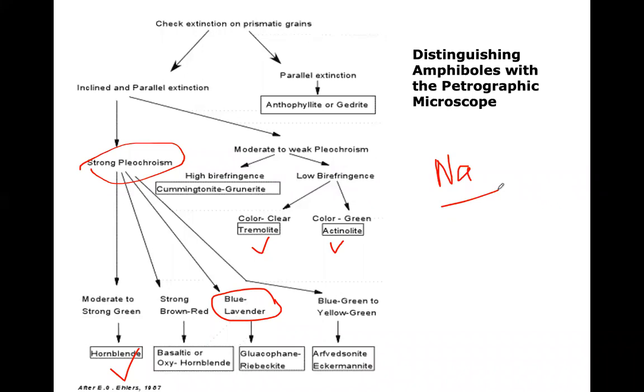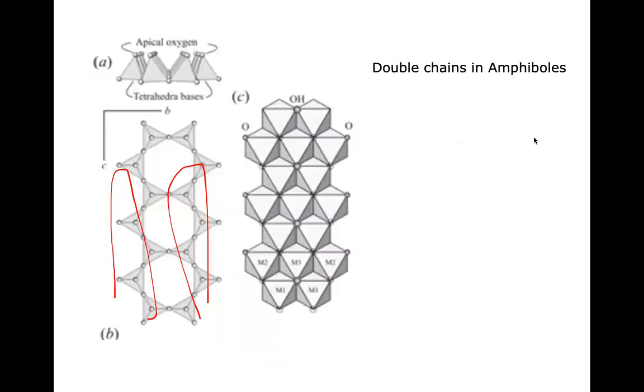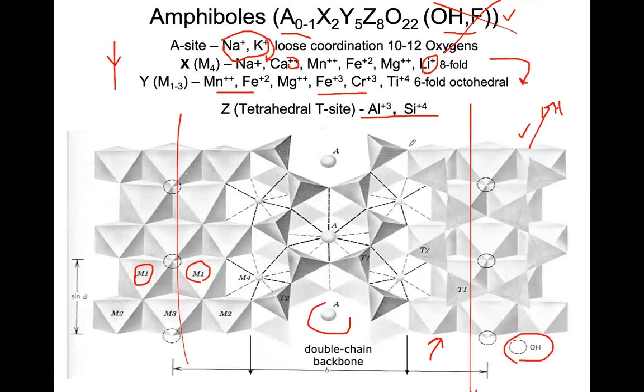This sodic amphibole also is crystallized under high pressure conditions, right? Under high pressure conditions, sodic amphiboles are found. So you can remember the structure or the chemical formula of amphibole, the common formula. So under high pressure conditions, this